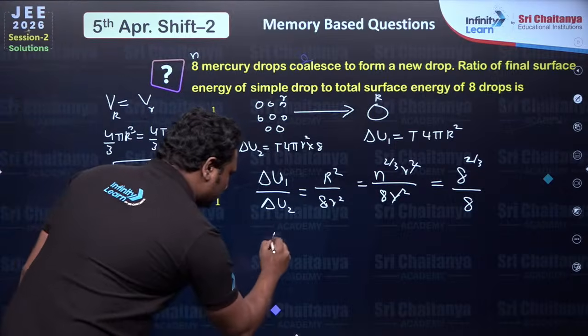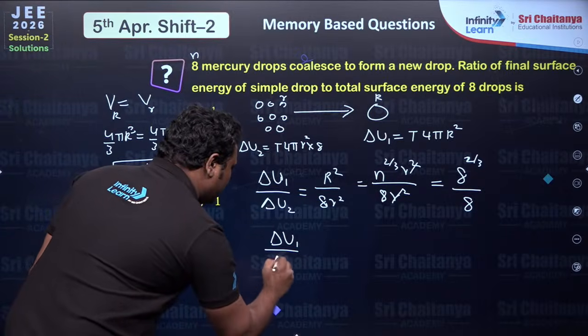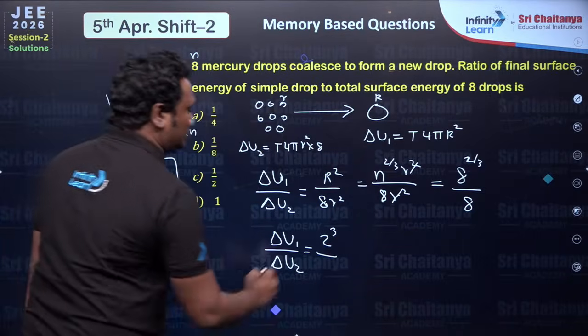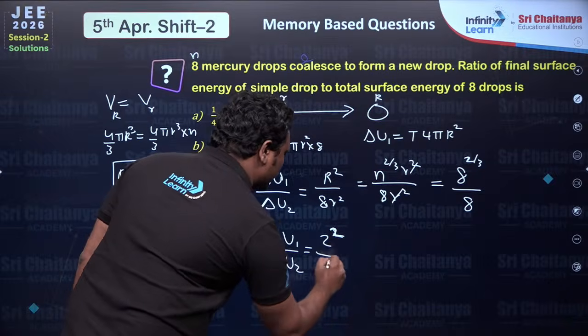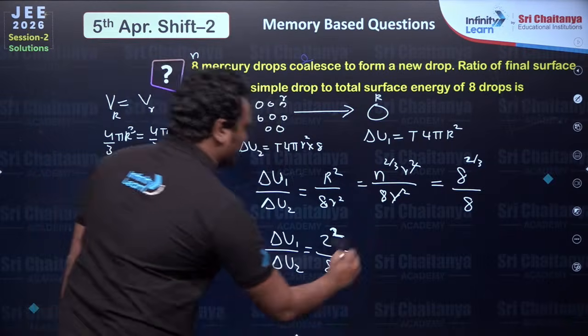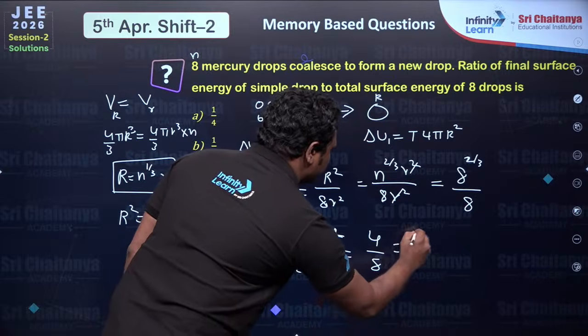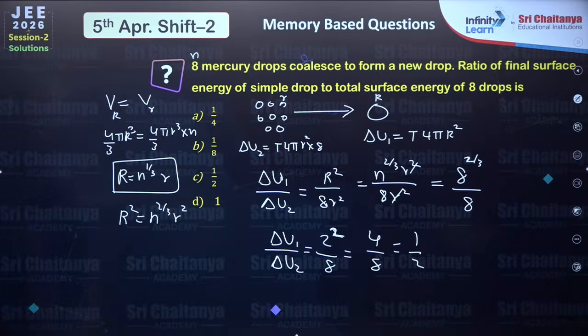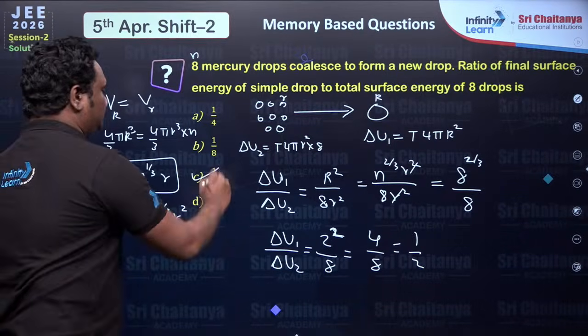So delta U1 by delta U2 is 2 square by 8, which is 4 by 8, which is 1 by 2. So option C.